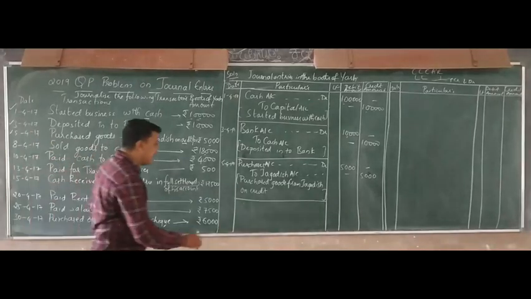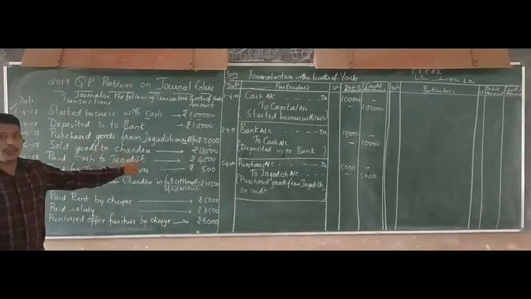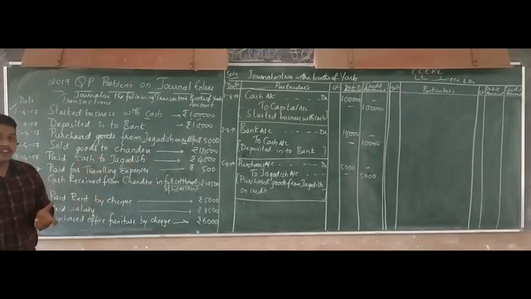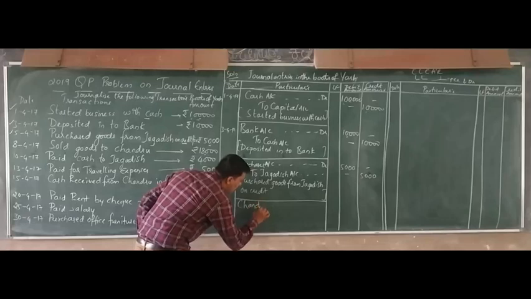Okay, so you have to write here. So what have you done? Sold goods to Chandru. Okay, so you have sold the goods to Chandru. Chandru will be the receiver, right? So Chandru account debited to